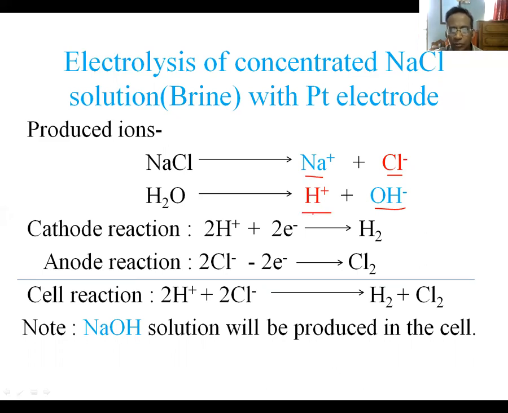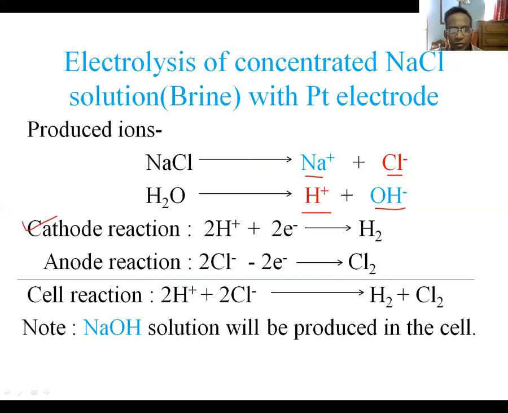hydrogen ion is placed below in the electrochemical series. We have seen in the previous electrolysis process also. Since hydrogen ion is placed below sodium ion, hydrogen ion will get chance to be reduced at the cathode, and it will accept electron to produce hydrogen gas. It is the cathode reaction.